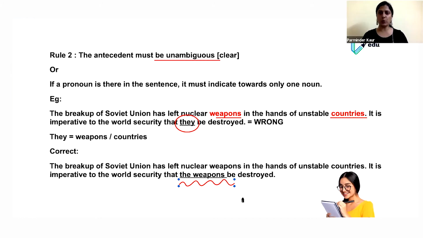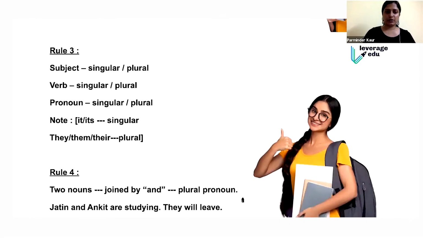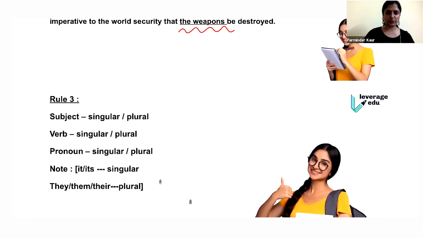So rule 1, match your pronoun with a noun. Check for the noun it is referring to. And your pronoun should refer to one noun very clearly. It goes like a link. So here comes the third rule. I'll just show you the third one first.